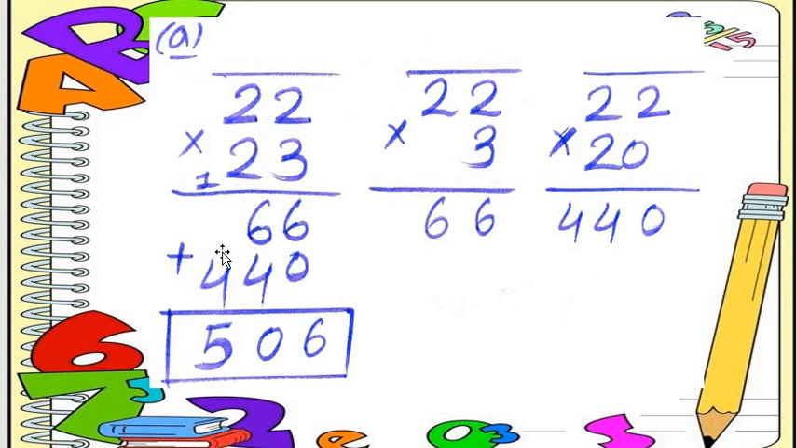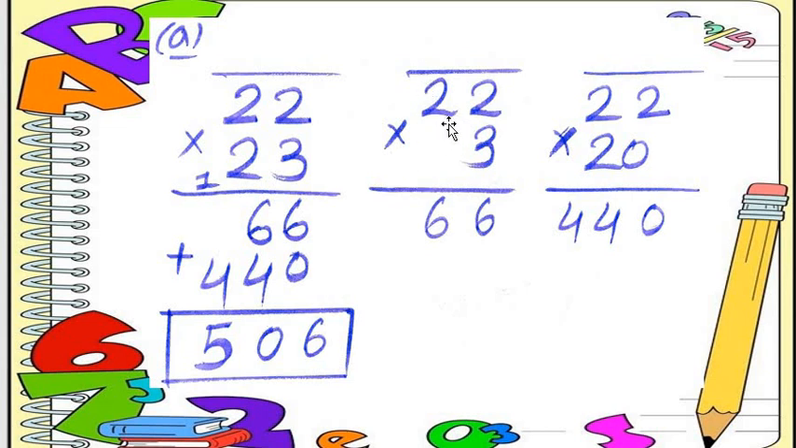Now we do the addition. 6 plus 0 is equal to 6. And after that, 6 plus 4. How many, all students? 10. 6 plus 4, do with me: 7, 8, 9, 10. Understood? 0 here and 1 as a carry. Then 1 plus 4, how many? 5. So the answer is what, all students? 506. 22 multiplied by 23 is equal to 506.